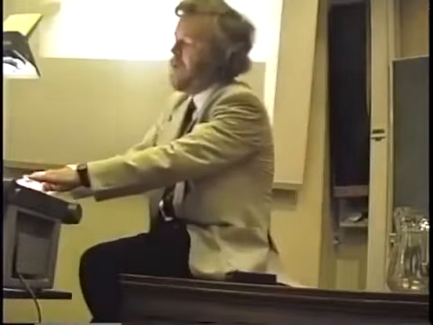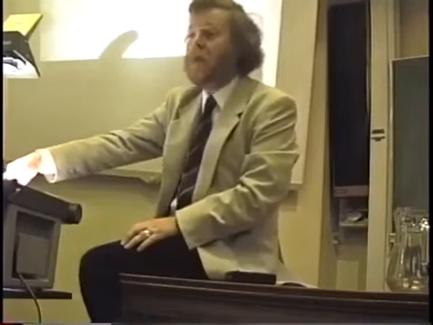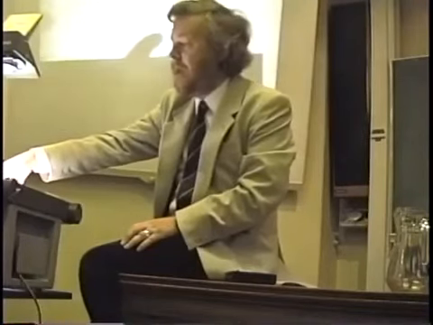And this is a slightly more complicated one. She didn't want to pay for the book. I've got a number of accented syllables here. She is accented. It starts this descending trend in the pitch contour. Want is accented because it doesn't do the same as all the syllables coming before it. It goes up and then starts coming down again. Pay is accented because it does the same thing. It jumps up and then starts coming down again.